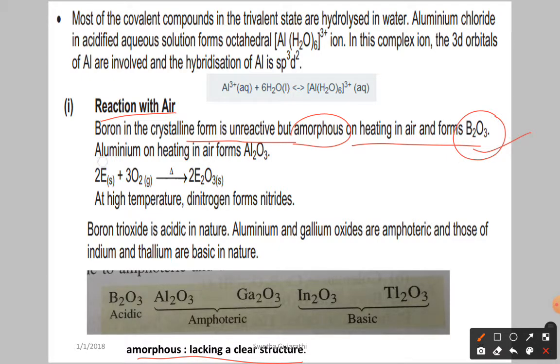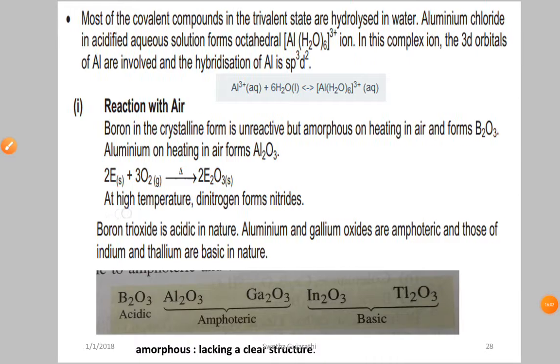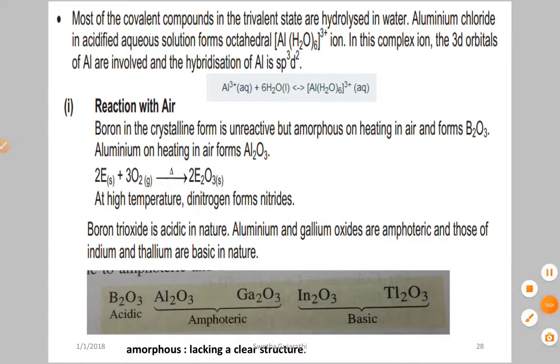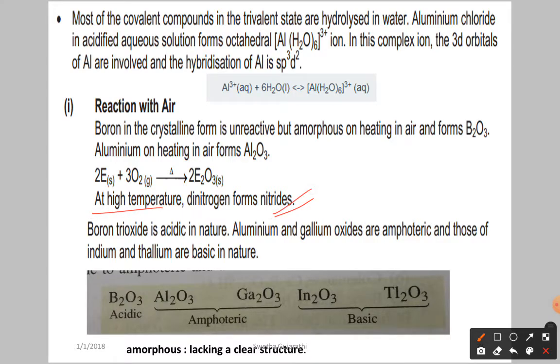Aluminum on heating forms aluminum oxide. Here you can see the element reacting with oxygen forms oxides of the E2O3 type formula. At high temperature, with dinitrogen they are going to form nitrides. In the first group, lithium is also going to form nitrides at high temperature.